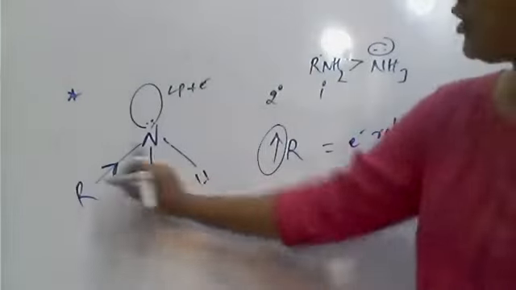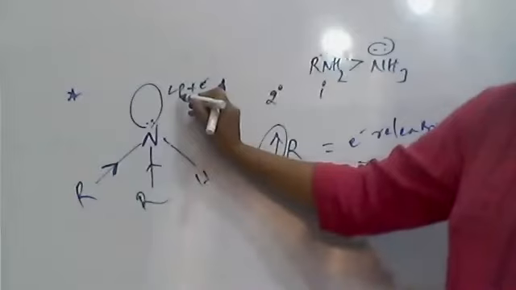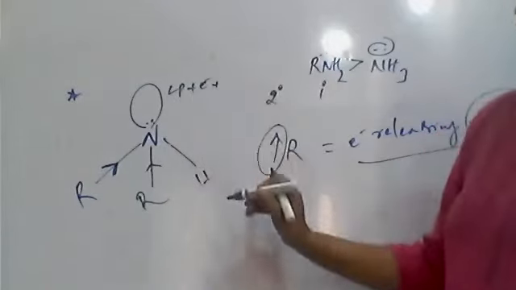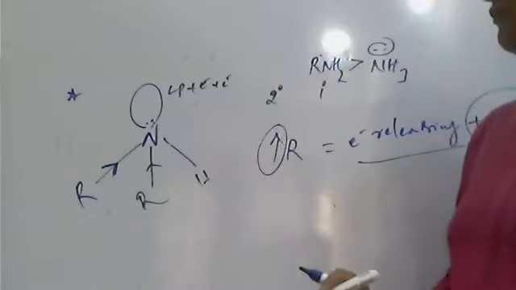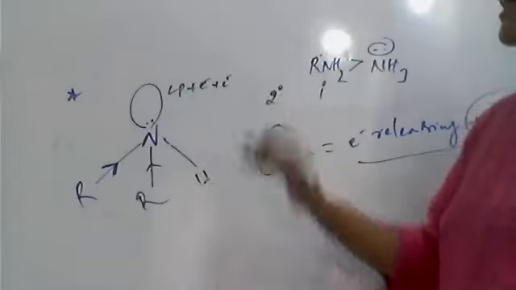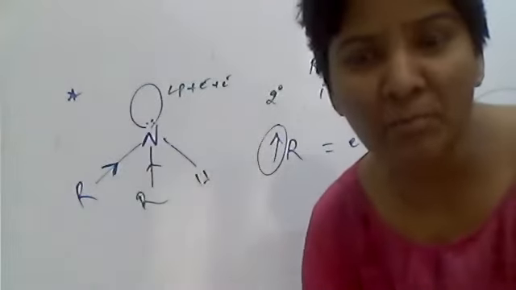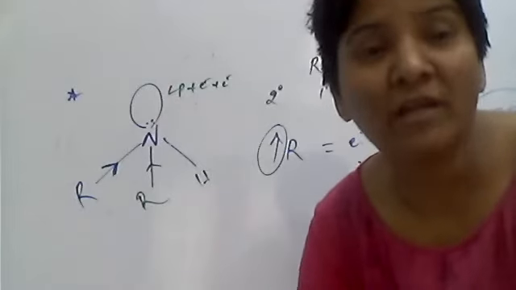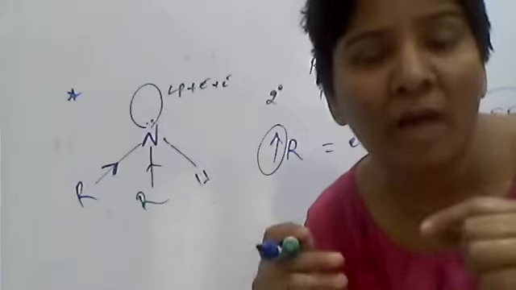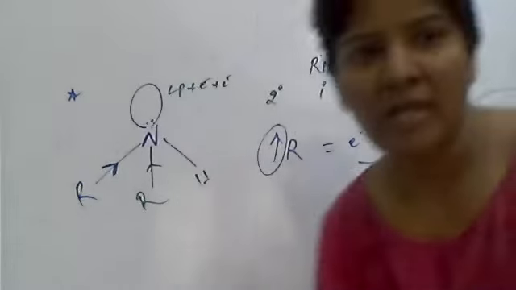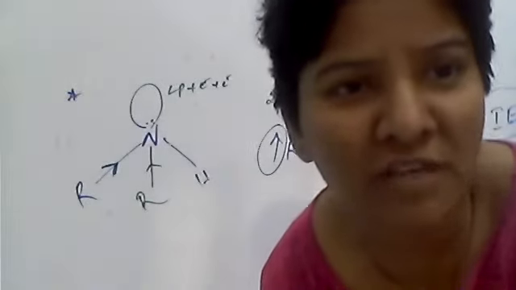Therefore, from both the groups, electrons are donated towards the nitrogen. Along with the lone pair, there are some more additional electrons, one from the first alkyl group and one from the second alkyl group. So what we observe here is that secondary amines are obviously more potent, with more potential to donate the electron pair, faster than primary amine and ammonia. Because if you want to donate money to any charity, you must have sufficient money.